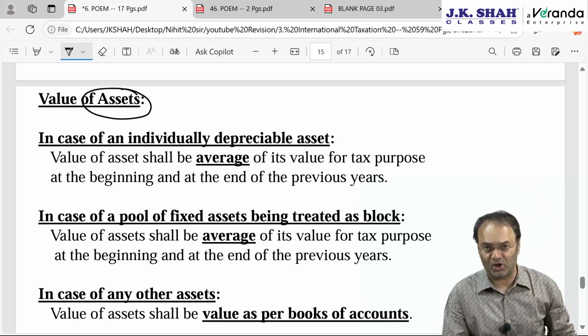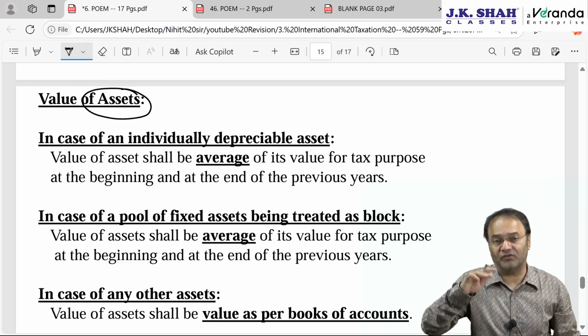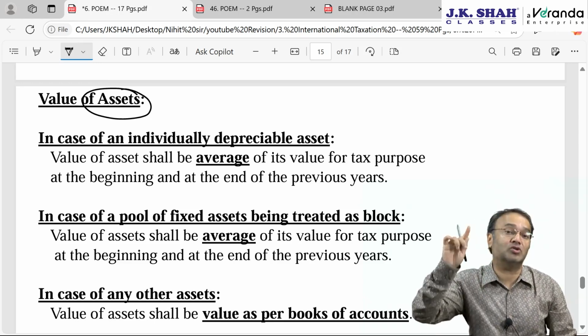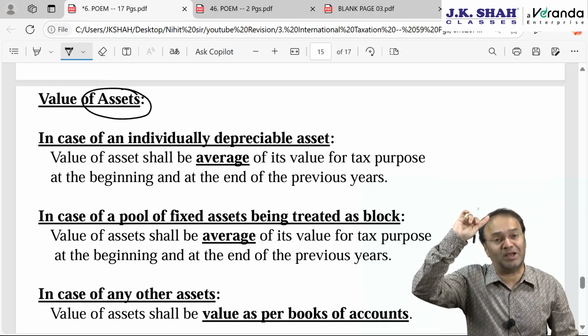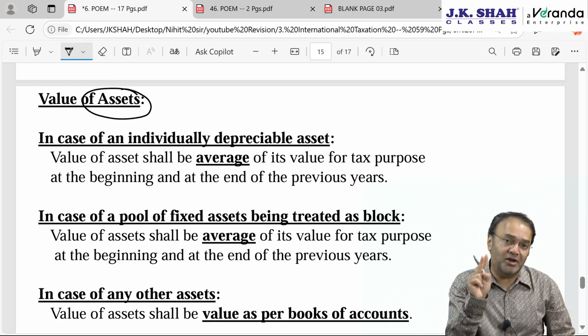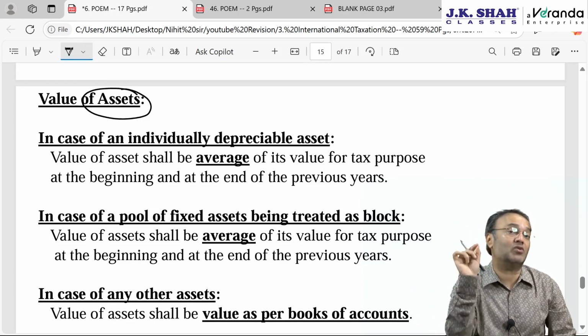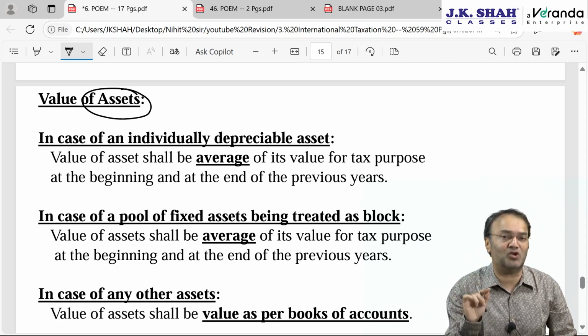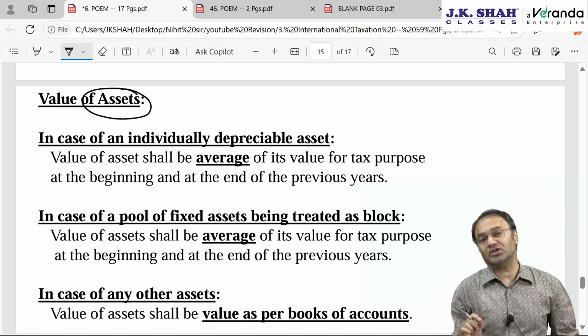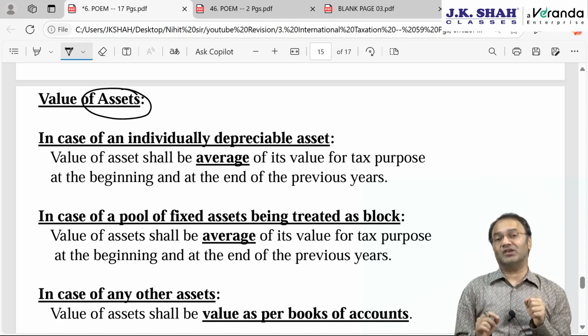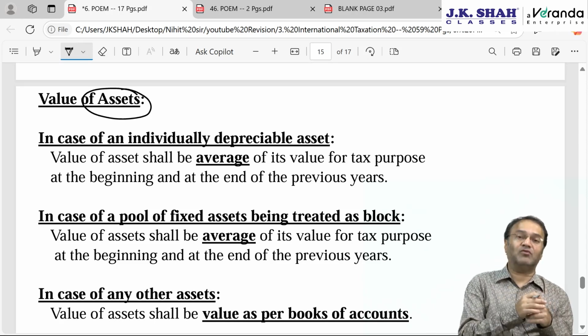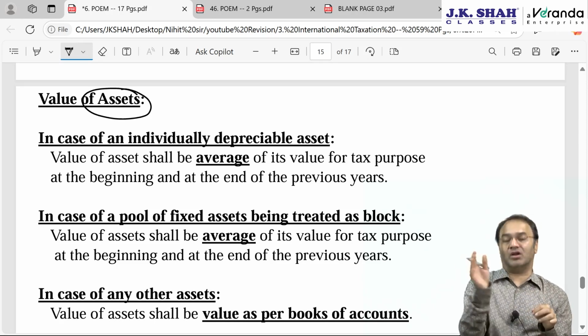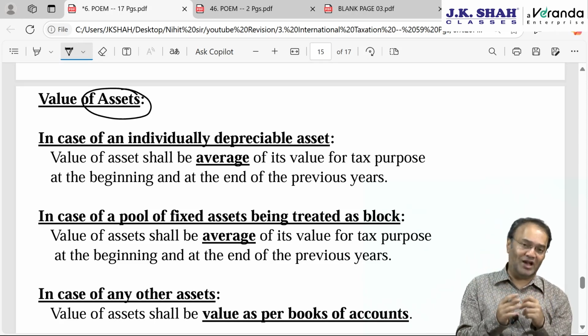The second concept is about assets, not more than 50%. No, the not more than 50% language was used only for passive income. As far as assets, employees and payroll expenses are concerned, what was the sign used? Less than 50% of the assets are in India. So the question is, are less than 50% of assets in India? So assets will have to be computed not in terms of number, not in terms of units, but in terms of value.